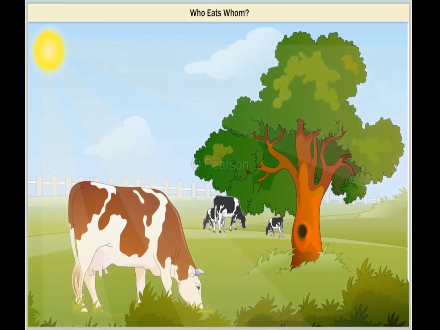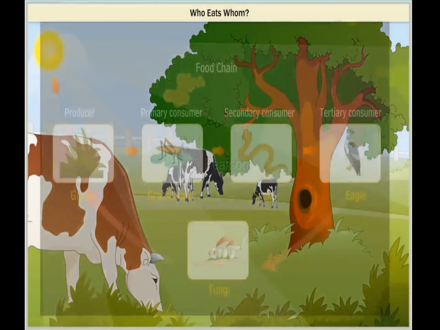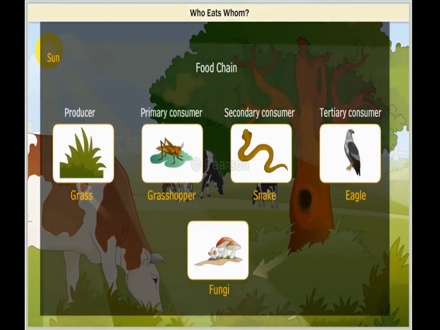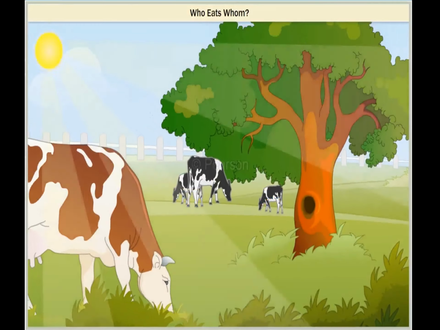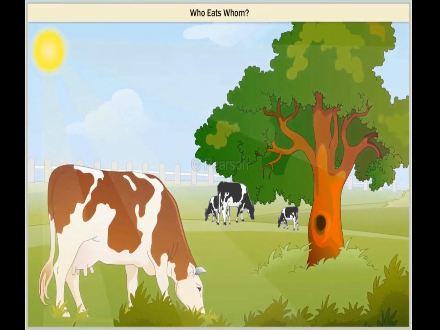Since animals lack chlorophyll, they cannot prepare their own food. Let's look at the food chain from a different perspective. Plants are the primary producers. They produce food for all animals.